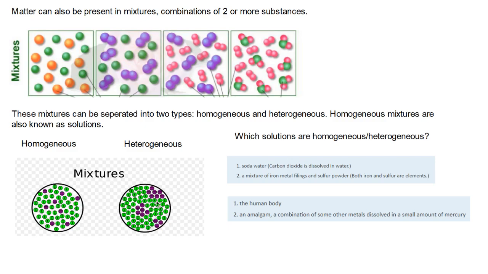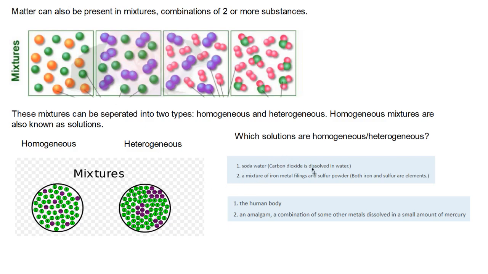Heterogeneous, think of pretzels. So pretzels, they don't actually have a uniform thickness of salt. They have little salt cubes. So heterogeneous means some places are more dense than others in that mixture. So there's more bite of salt in some places of the pretzel than other places. So that's what makes up a heterogeneous mixture. A homogeneous mixture is also known as a solution, because if you put salt and water, mix it, that becomes a solution. So which of these are homogeneous and which of these are heterogeneous?